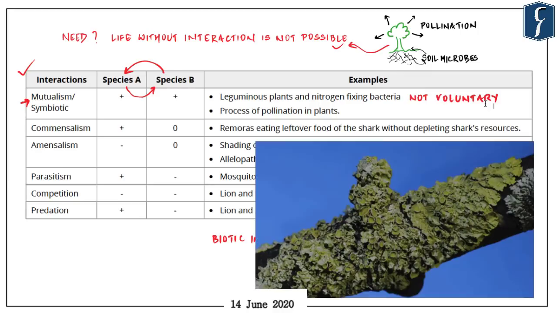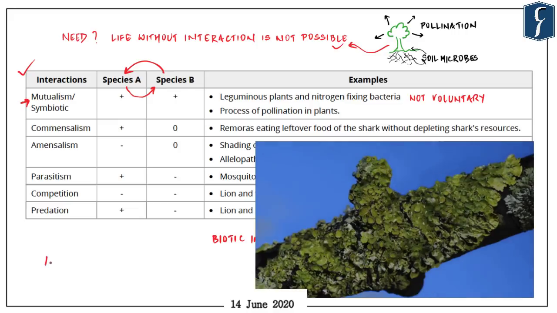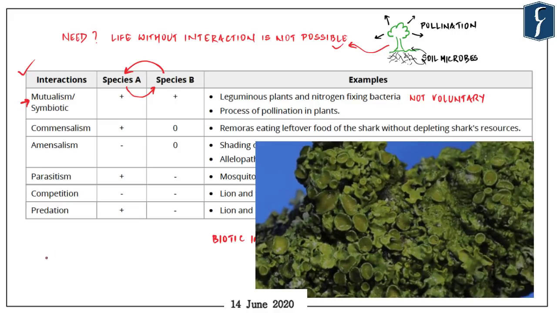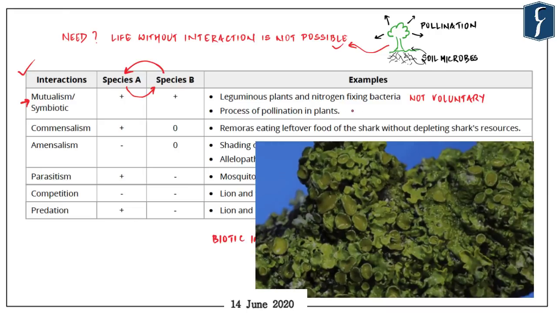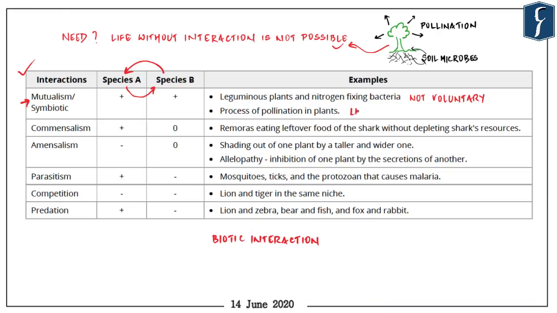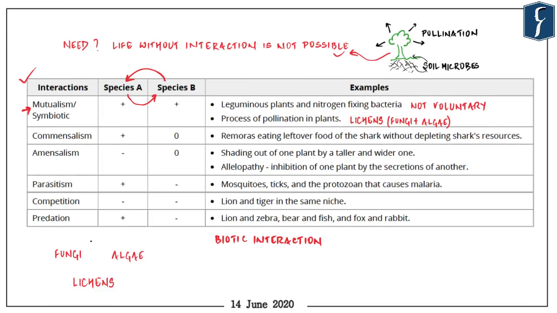Let's take the example of lichens. Lichens represent a symbiotic relationship between a fungus and a photosynthesizing alga. Now, fungi, as you know, cannot produce their own food. So what they do is derive the carbohydrate produced by the alga. Remember that this is a photosynthesizing alga and it can produce its own food.